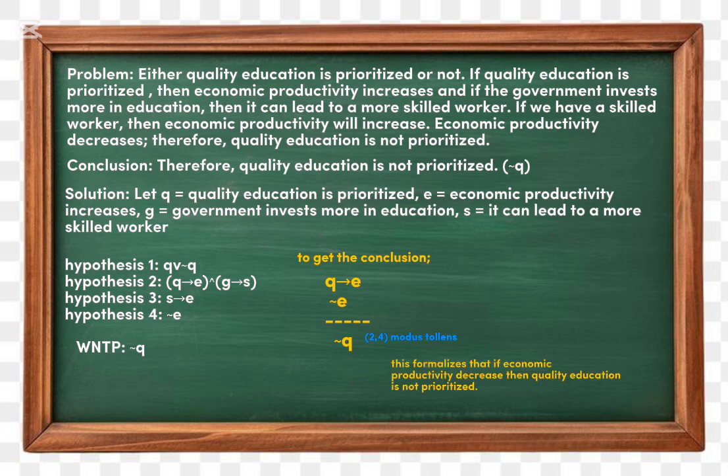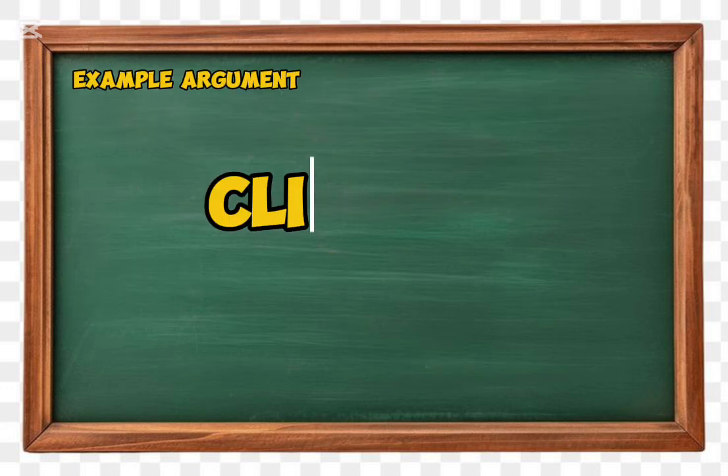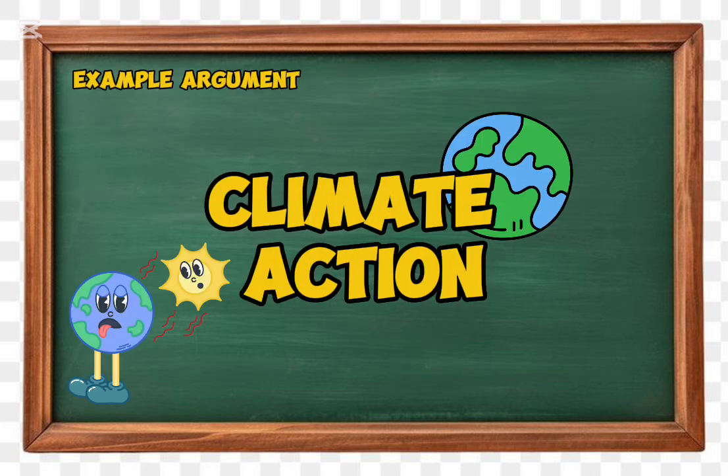This formalizes that if economic productivity does not increase, then quality education is not prioritized. This argument is proven valid. The last sustainable development goal that we're going to prove is an example argument in climate action.